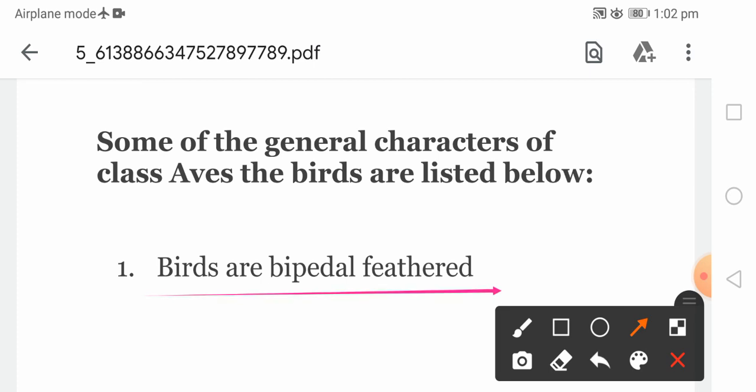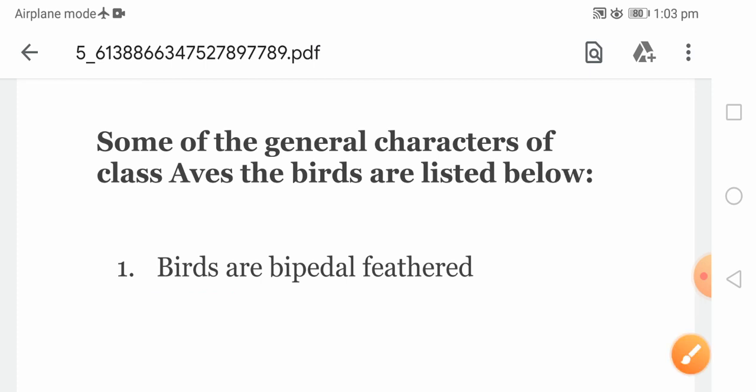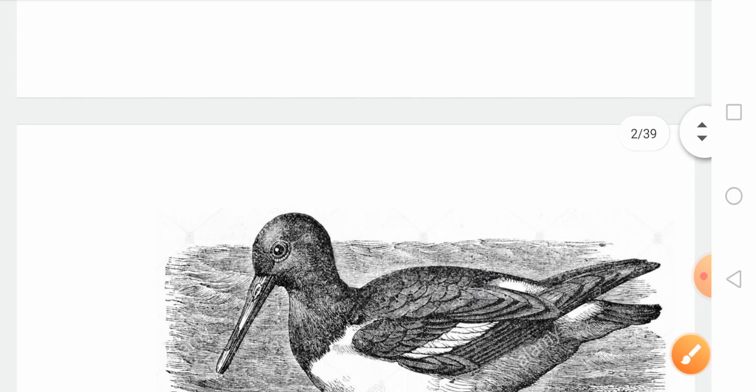They are bipedal. When we look at the locomotion of birds, they move on two legs, and that's why they are known as bipedal.